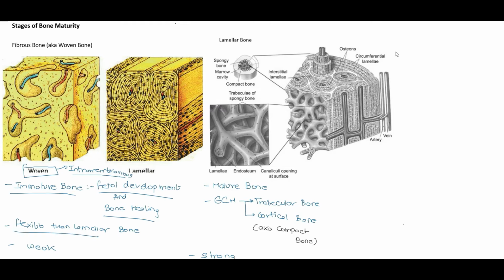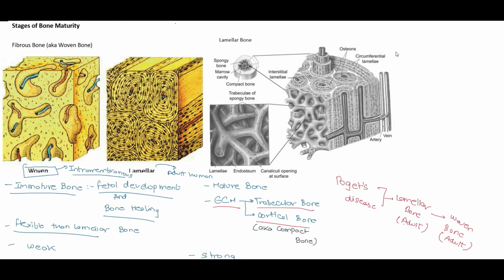The lamellar bone is a type of mature bone which is present in the adult human. And we also have clinical significance related to the stages of bone maturity. That is, we have the example of Paget's disease, in which the lamellar bone, which should be present in an adult human, forms the woven bone in the adult. So the lamellar bone can be further classified into two types: the inner part, the trabecular bone, also known as the spongy bone, and the outer bone, that is the cortical bone, also known as the compact bone.